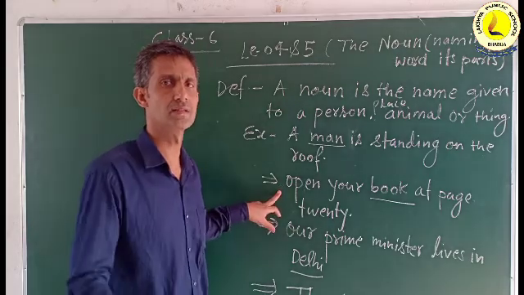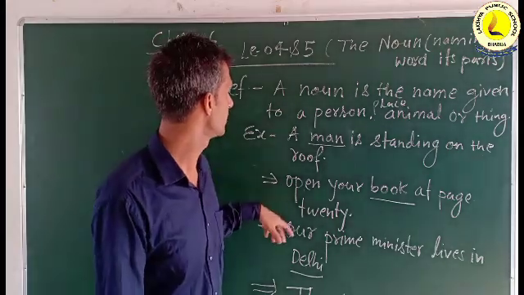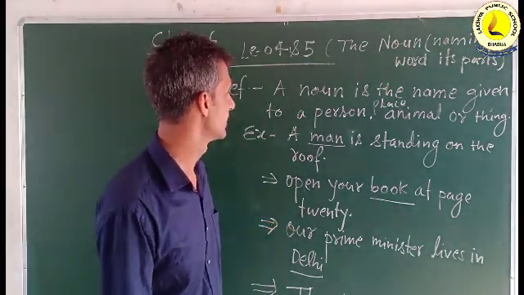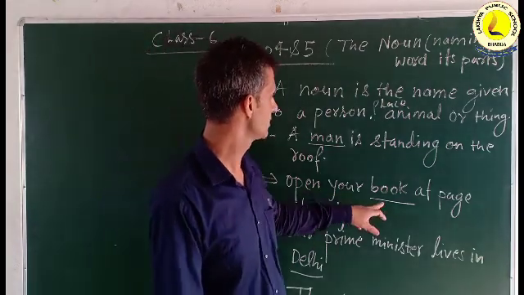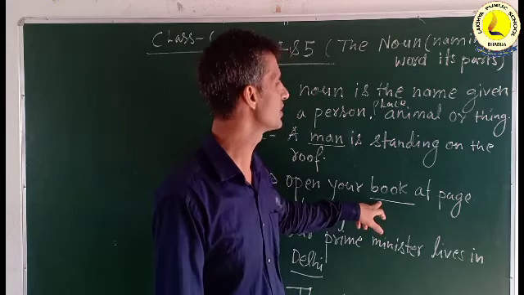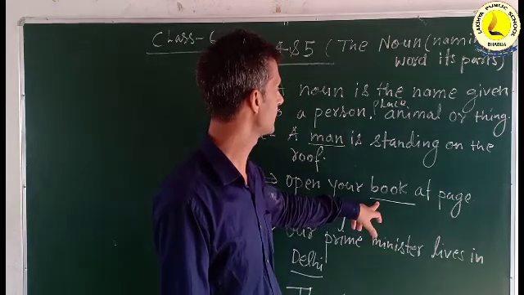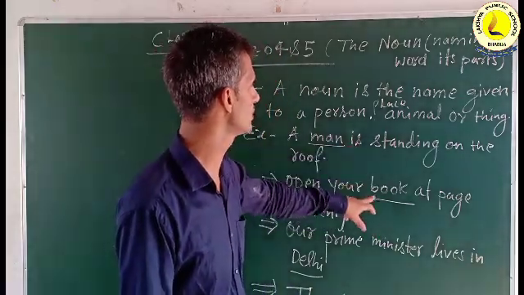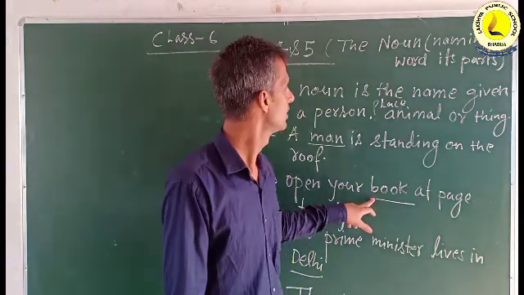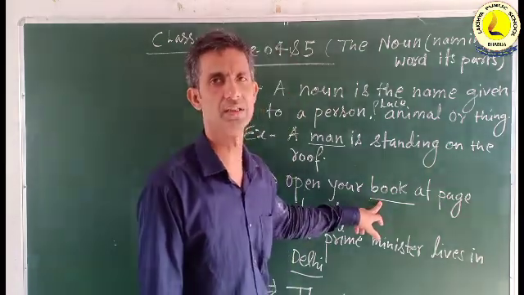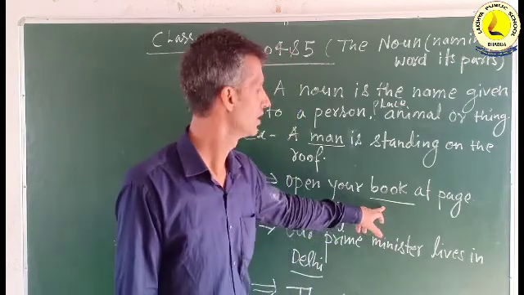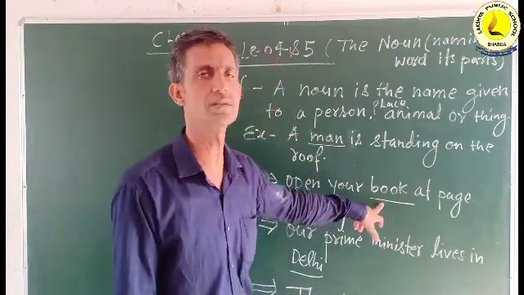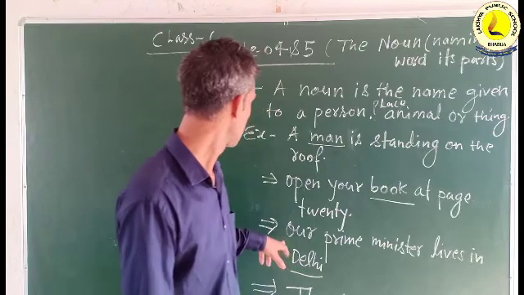Second example, if we see, open your book at page number 20. Here book is a noun. So what is book? Book is the name given to a thing. It is for study. Book is a kind of thing, so book is a noun.